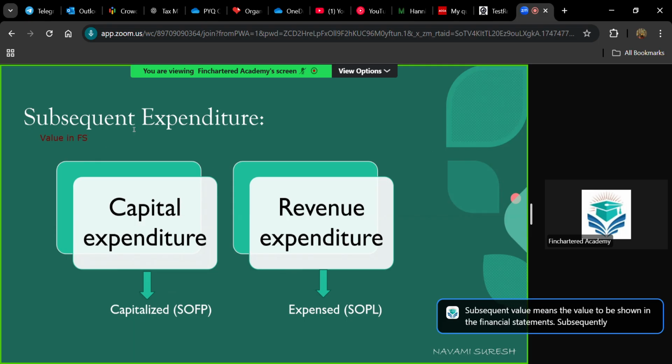Subsequently, an asset can have capital expenditure and revenue expenditure. If it's a capital expenditure that helps to enhance the performance, then it can be capitalized in SOFP. If it does not lead to a performance enhancement, it is just for day-to-day maintenance. In that case, this expense is known as revenue expenditure and it will be included in the SOPL. Okay, got it? What is the subsequent values?